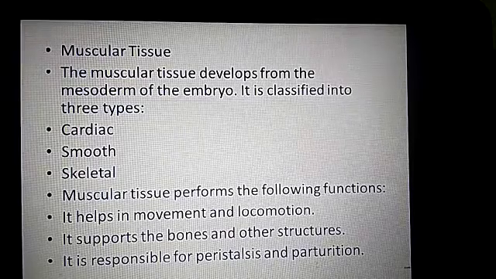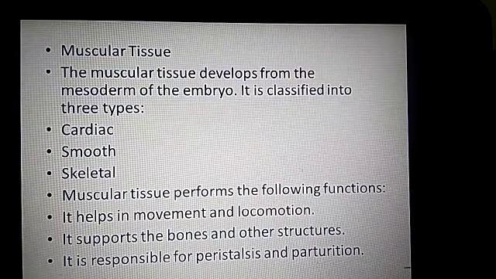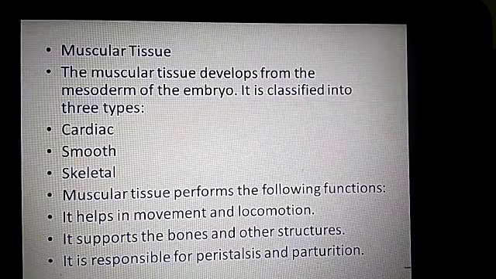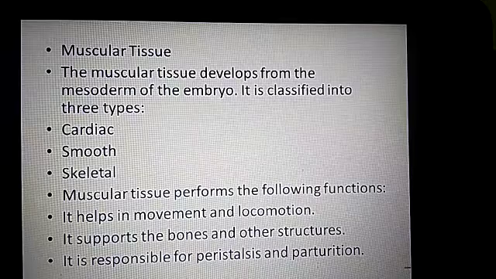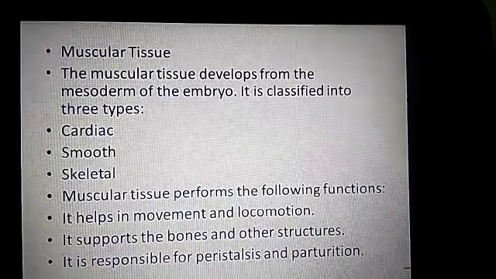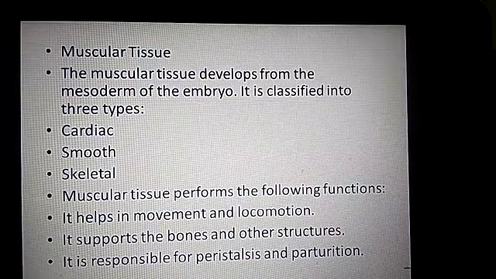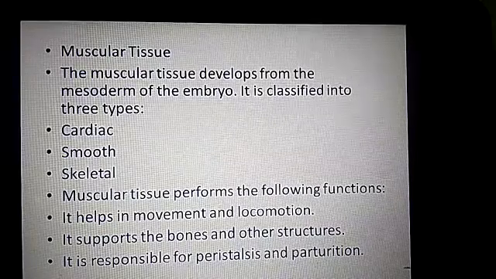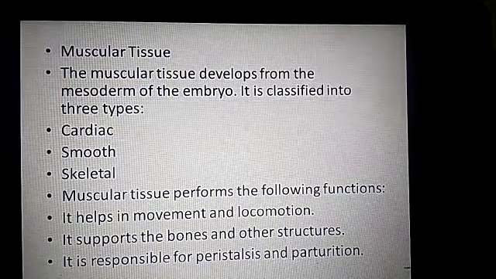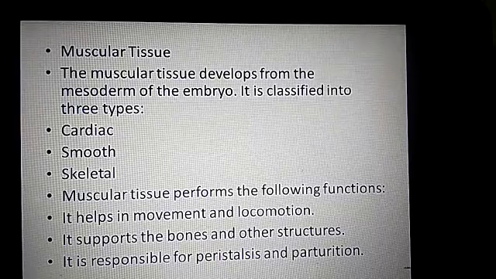Non-striated, that is unstriated muscles, are not under the control of will. For example, cardiac movements are not, and blinking of our eyes are unstriated actions. They are made up of spindle shaped tapering cells which are uninucleated. They are found in the walls of the intestine, helping the passage of food, muscles of the iris of the eye, and the lining of blood vessels and urinary bladder. So these are under unconscious control, those are unstriated.